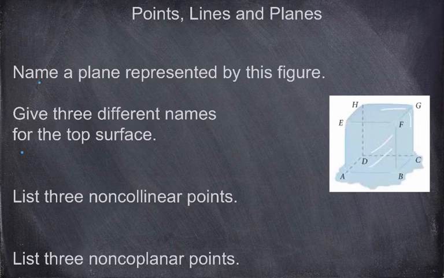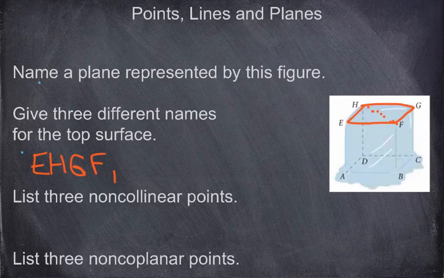So when we look at the top here, I'm going to try to outline this well. We're going to talk about the top surface. Now notice there's 4 letters. The key thing with that is you have to go in order of what you see. You can't cut across. You can't go across the plane. So you have to start at one point and work your way around. So I can call this E, H, G, F.